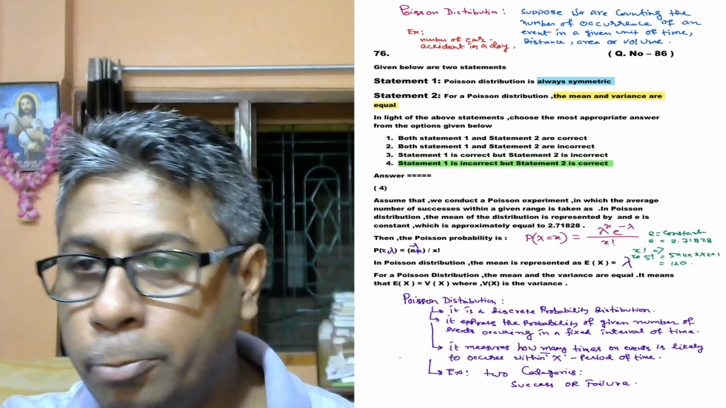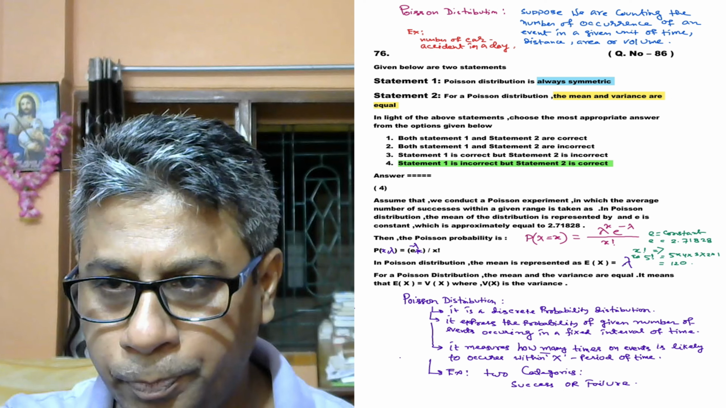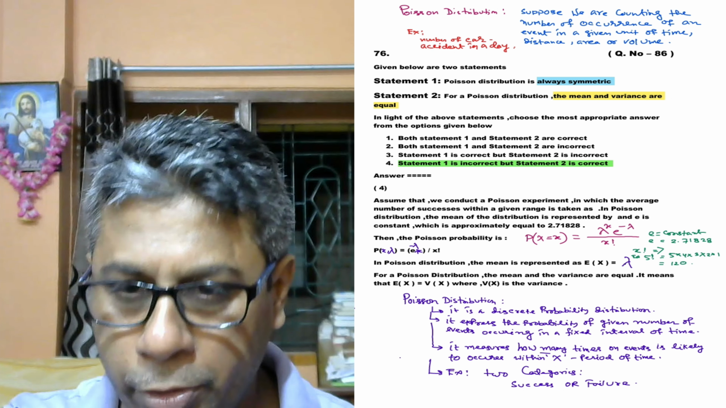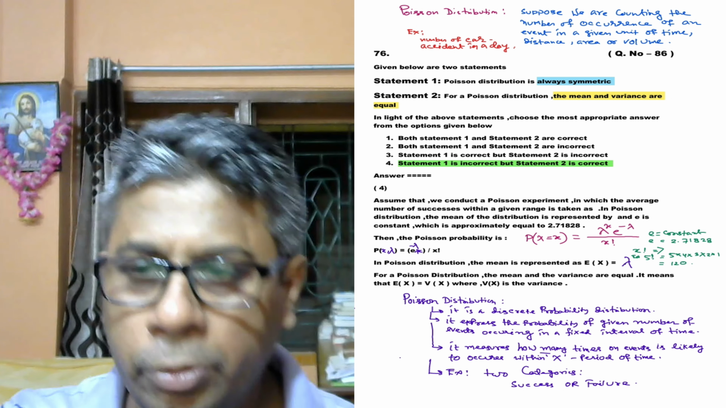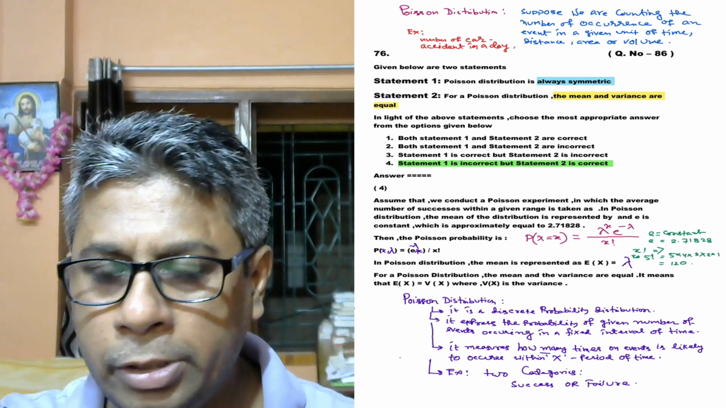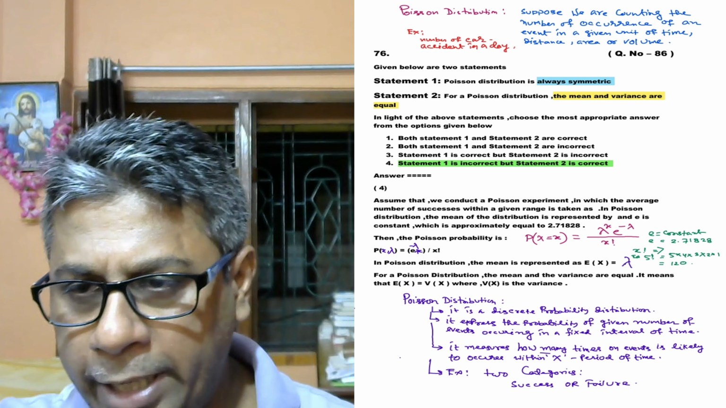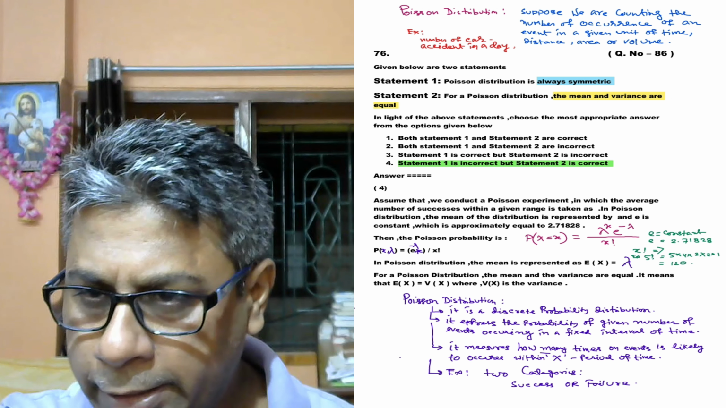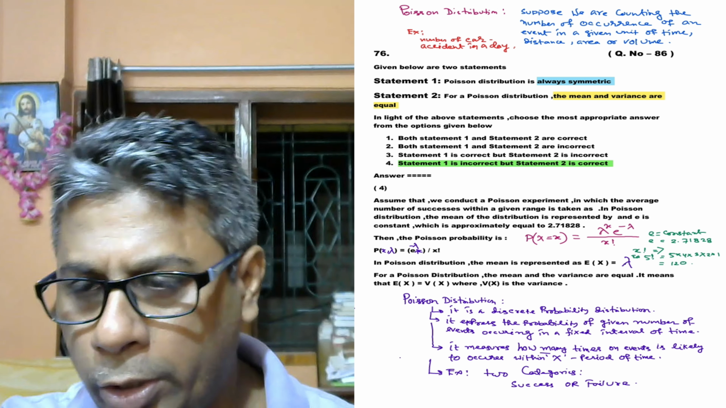Suppose we are counting the number of occurrences of an event in a given unit of time, distance, area, or volume. These are the concepts of Poisson distribution. Now we have to understand the equation of Poisson distribution. The equation of Poisson distribution is P of X equal to X equals lambda to the power x into e to the power minus lambda by x factorial.